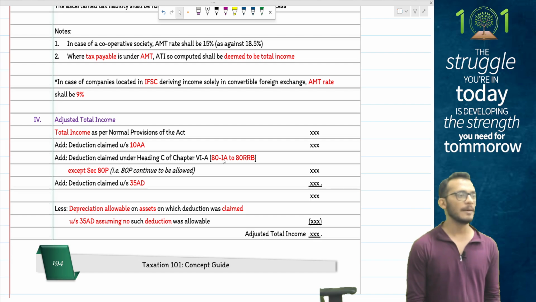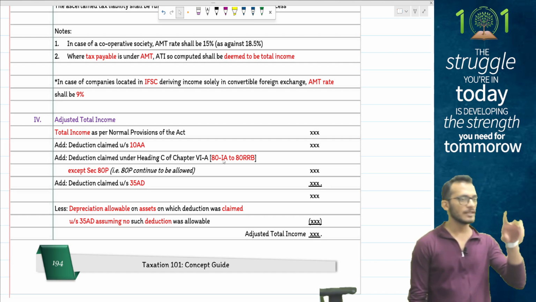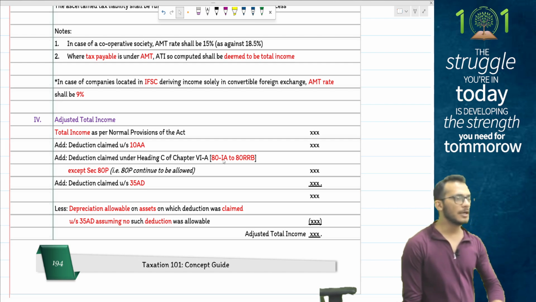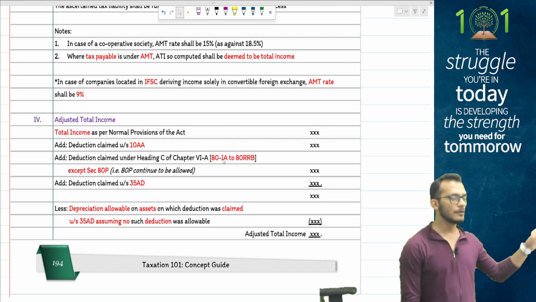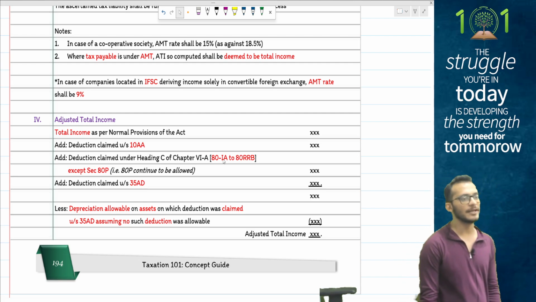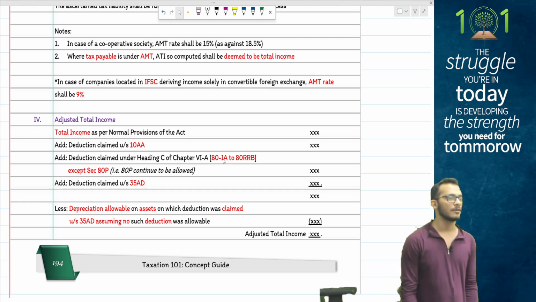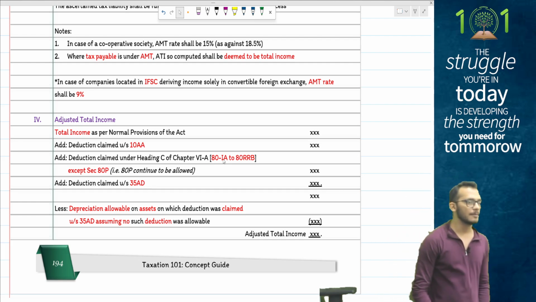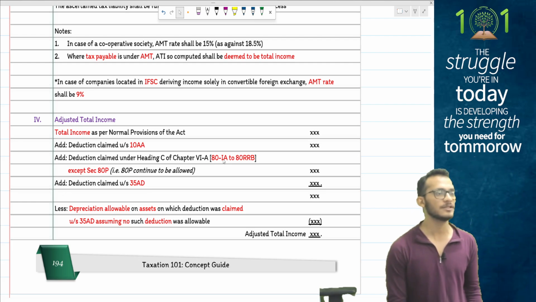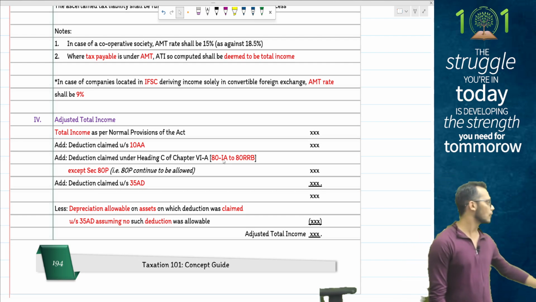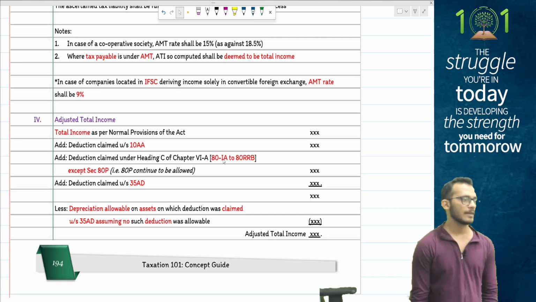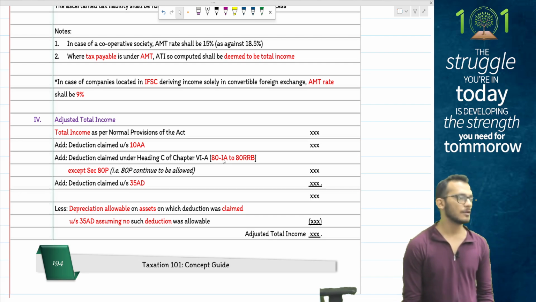For this AMT to apply, people, income tax says that you have two things to be considered. One is you should have claimed any of these deductions. AMT will not apply unless you have any of these deductions. At least one of these deductions should be there in your P&L. Then only you have to check for AMT provisions. Second is income tax says if you are an individual or a HUF, then these provisions will not apply to you if your adjusted total income is less than 20 lakhs. That is what the rule says.